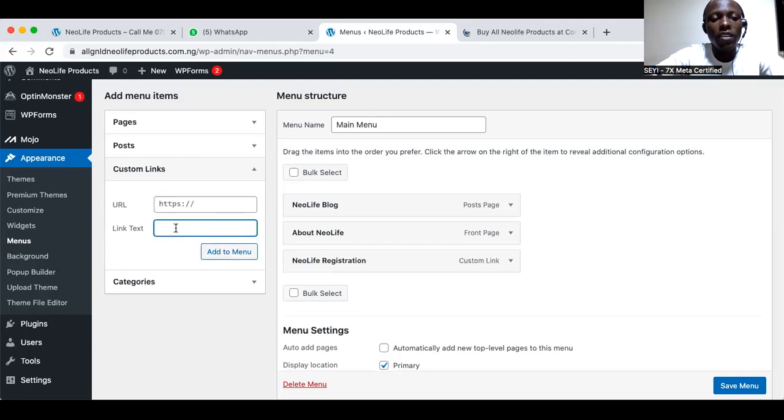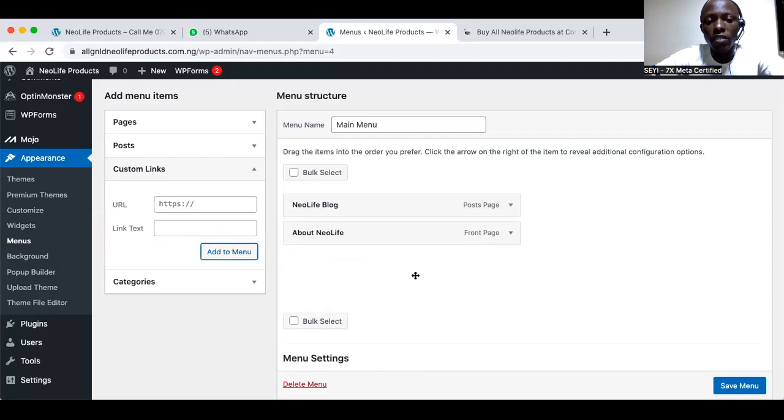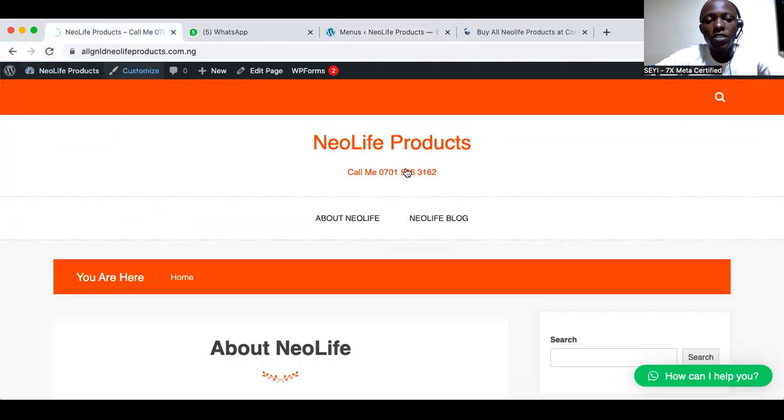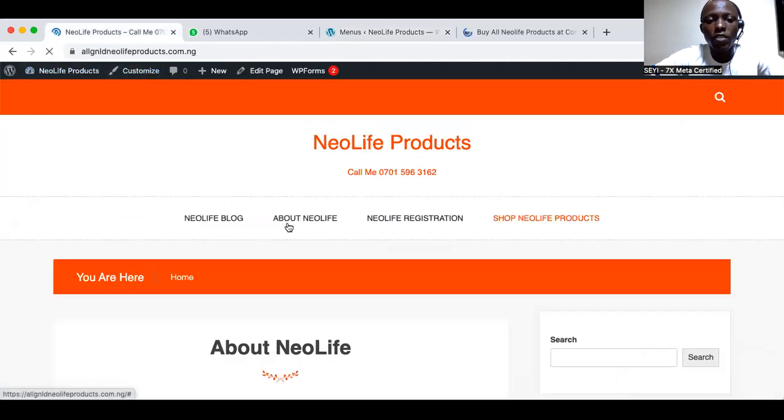Next, buy or shop NeoLife products. You can also say discount or anything. All these things are subject to change. Just come here and replace it. So if I save this now and we come back to the first page and refresh it, we have it there. Do you see this now?